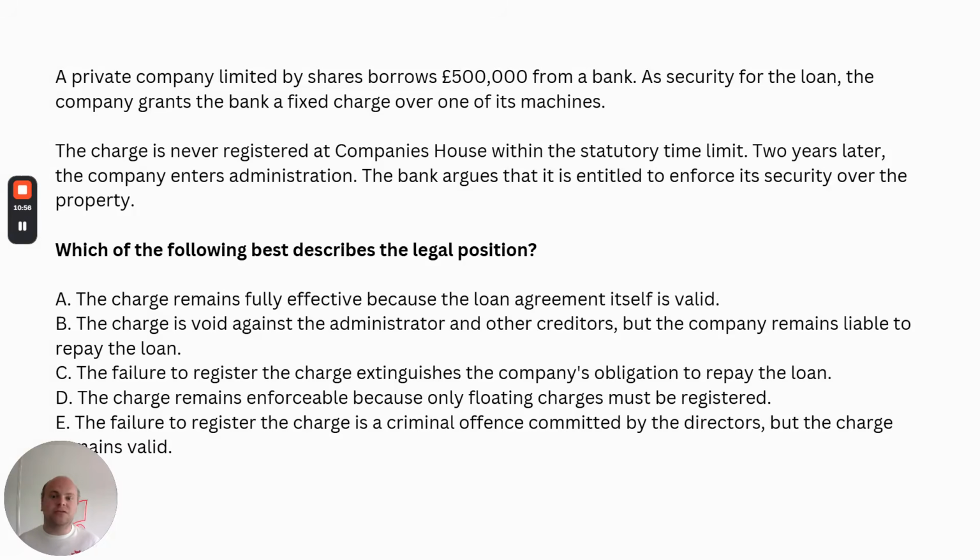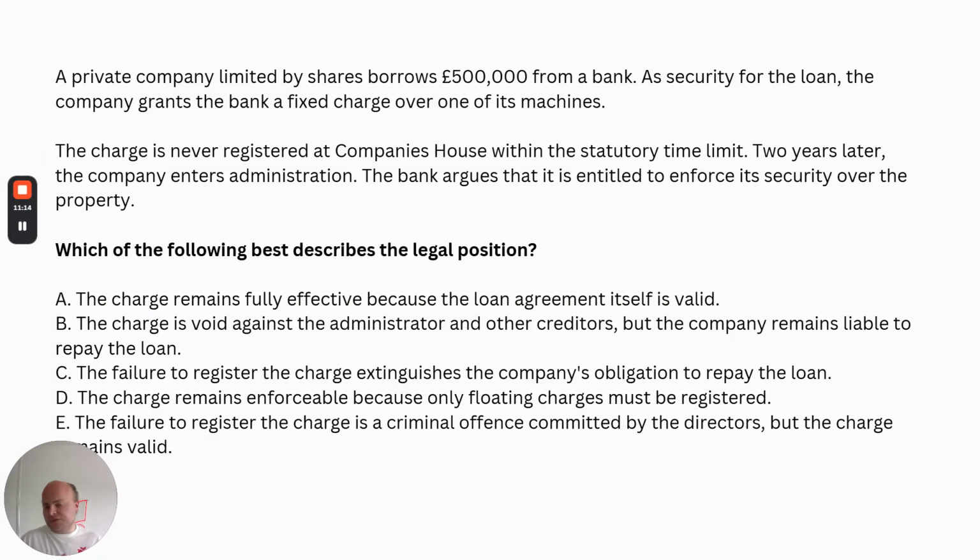Instead, this bank will rank as an unsecured creditor, so will only receive any payment after the payment of your fixed charge creditors, your preferential creditors, your floating charge creditors. So right at the bottom, essentially, of that order of priority.